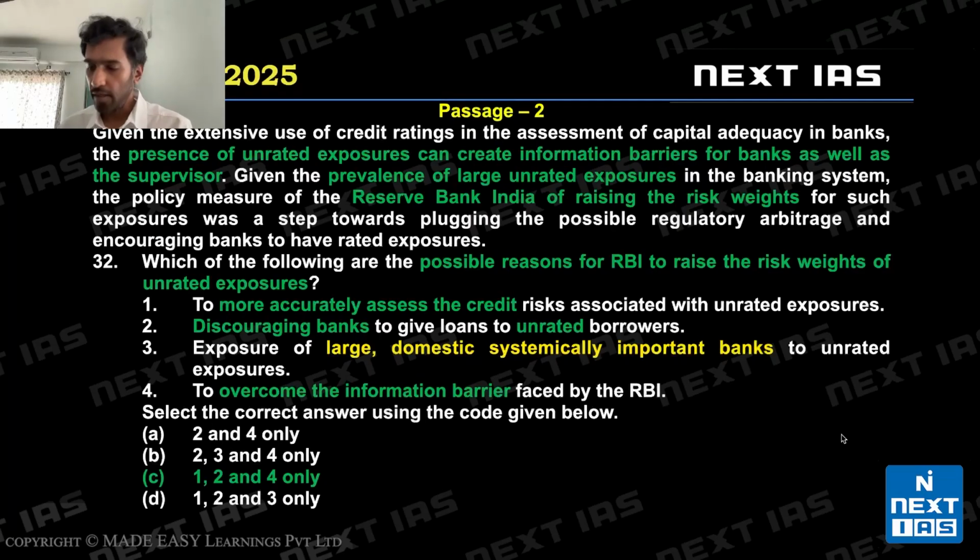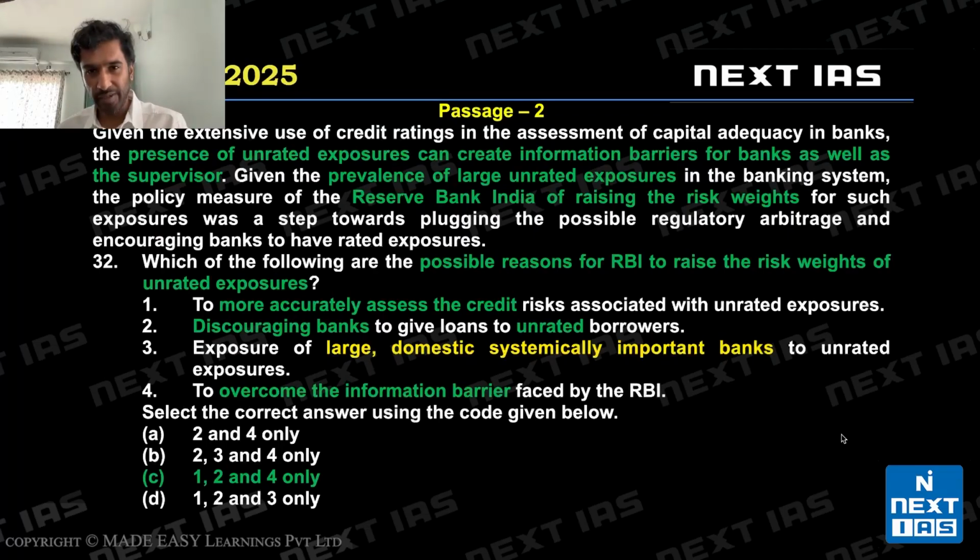All right. We are told RBI is acting because of the presence of unrated exposures. So banks are giving loans which are not rated or which are not categorized, and this leads to information barriers. Since they're not categorized or rated, RBI doesn't know whether it's a good loan or a bad loan. The banks also don't necessarily know whether it's a good loan or a bad loan. So, because of this, RBI is raising the risk weights for such exposures.